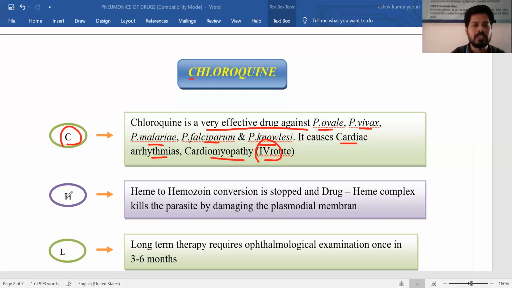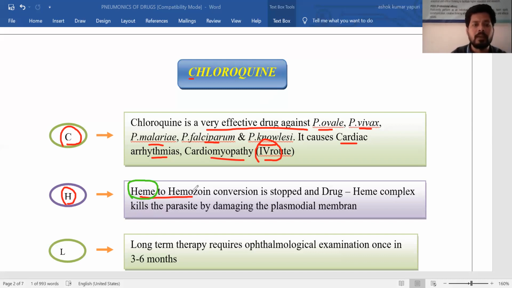And the next letter is H, which is the mechanism of action. Chloroquine, quinine, and mefloquine all generally inhibit the enzyme heme polymerase. So what is the need for inhibition of heme polymerase? Heme polymerase is an enzyme responsible for conversion of heme to hemozoin. Heme is toxic to the parasite.